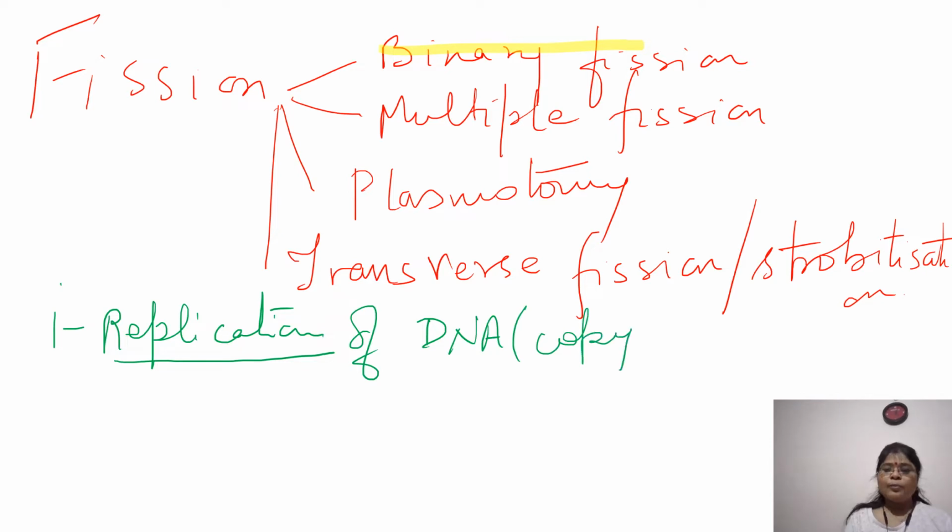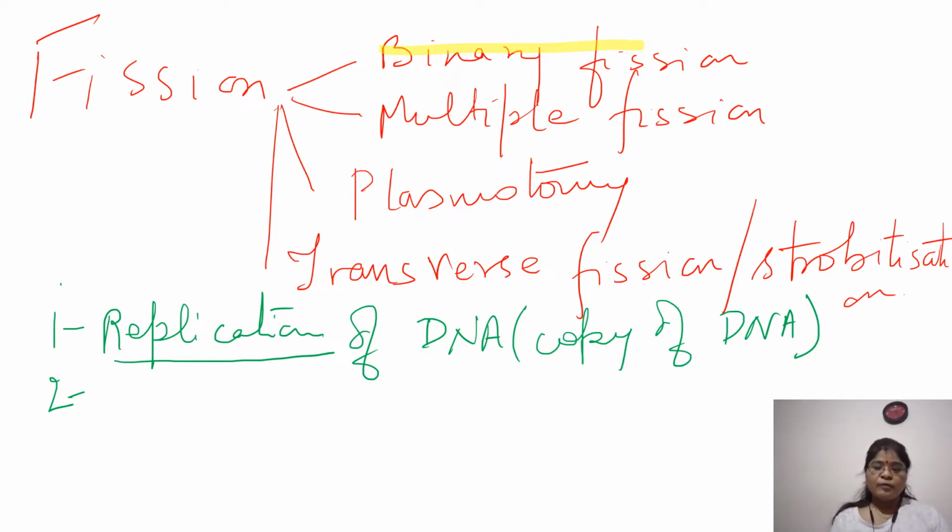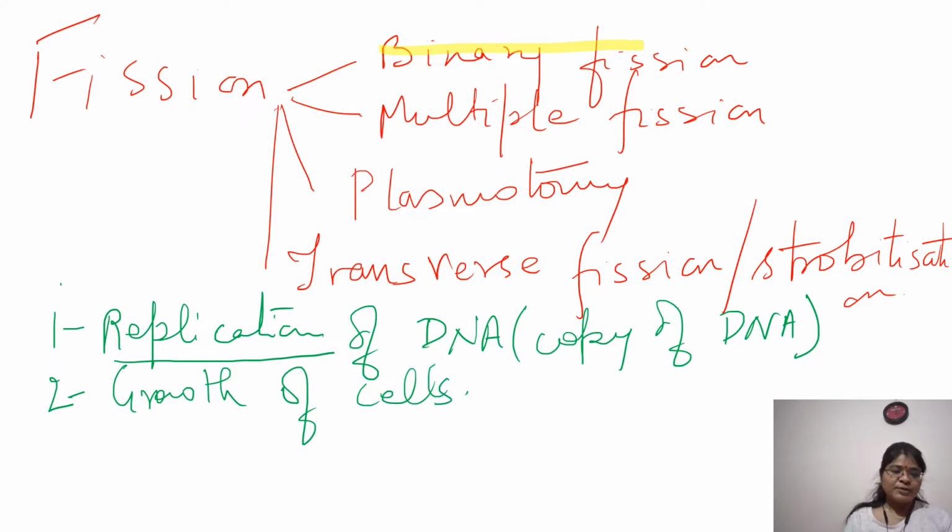DNA is being copied. Now when you have something, then only you can give to somebody else if you have an extra copy of it. Okay. Then after replication, what is happening is growth of cells. Growth of cells takes place.